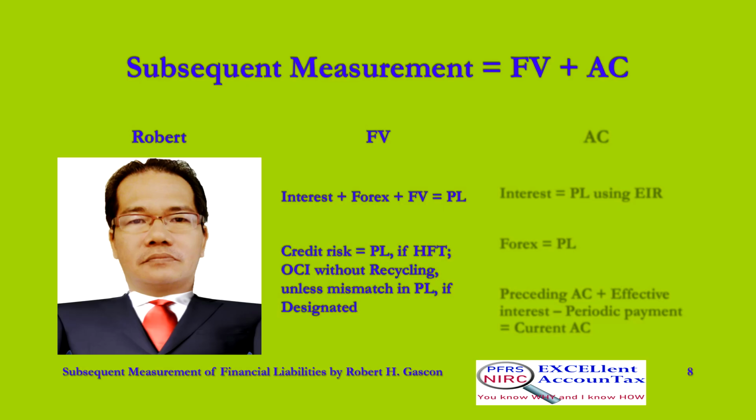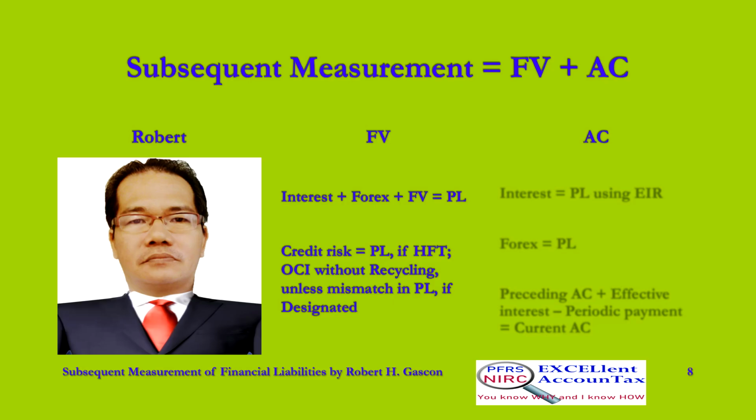And if attributable to change in credit risk, fair value gain or loss is recognized in profit or loss for financial liabilities held for trading, or in other comprehensive income and reclassified to retained earnings upon derecognition for financial liabilities initially designated as measured at fair value through profit or loss. But if recognition in other comprehensive income will create or enlarge accounting mismatch in profit or loss, then that fair value gain or loss is instead recognized in profit or loss.